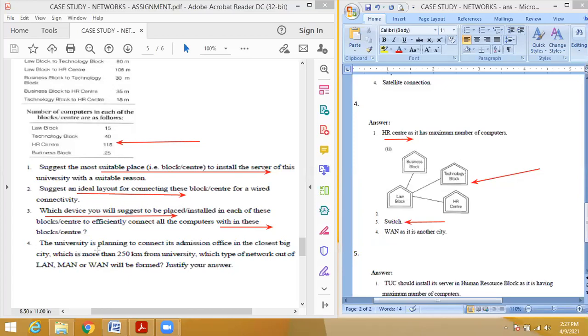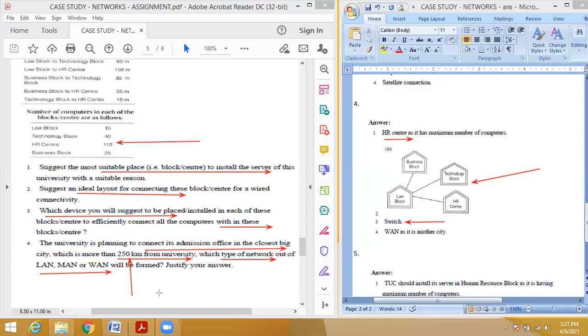Then the fourth question. The university is planning to connect its admission office in the closest big city, which is more than 250 kilometers from the university. Which type of network is formed from the following: LAN, MAN or WAN? So 250 kilometers means which type of network? WAN, sir. Yes, WAN type.